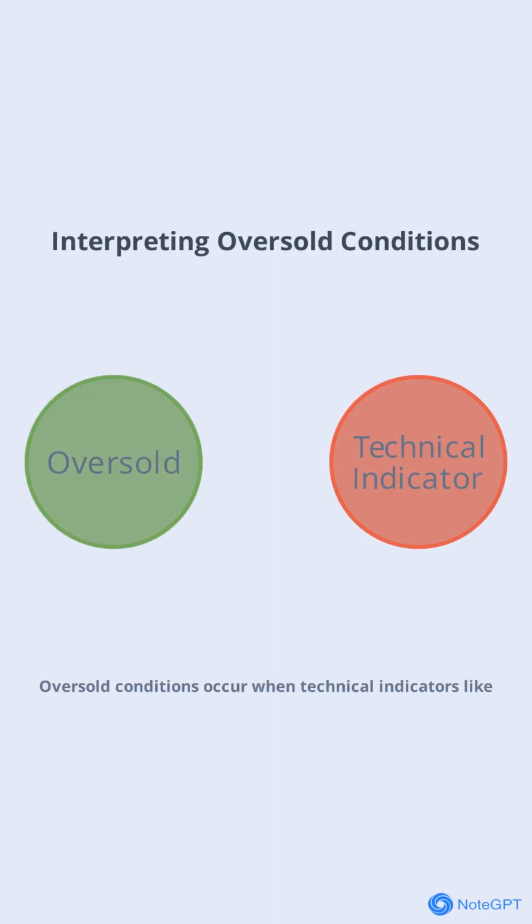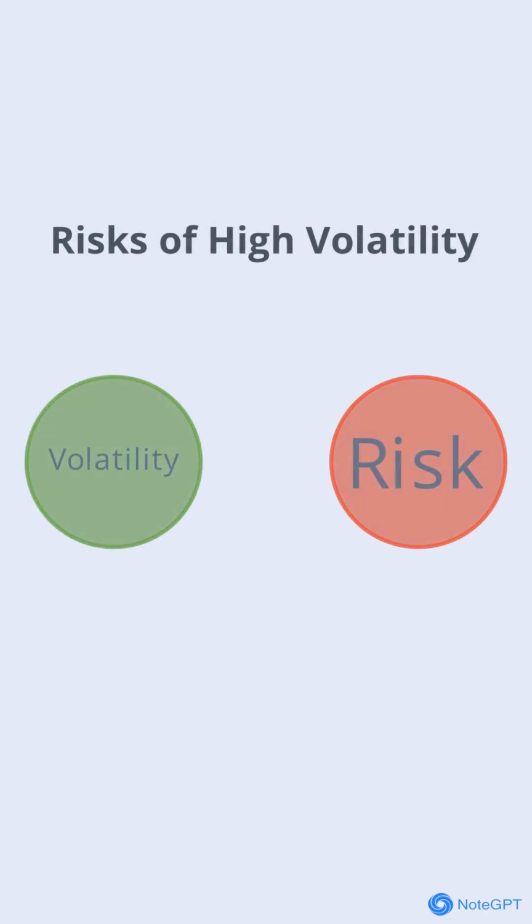Oversold conditions occur when technical indicators like RSI and stochastic reach very low levels. For VIVK, both are deep in oversold territory. While this can sometimes lead to a short-term bounce, it's not a guarantee of a sustained recovery, especially in a strong downtrend.